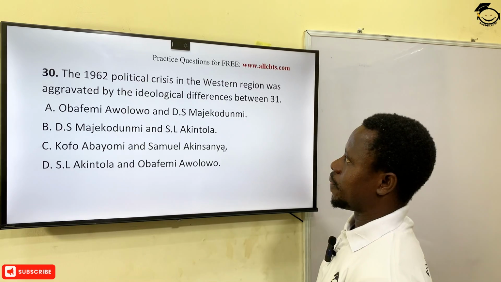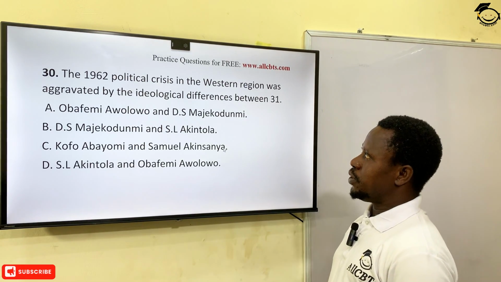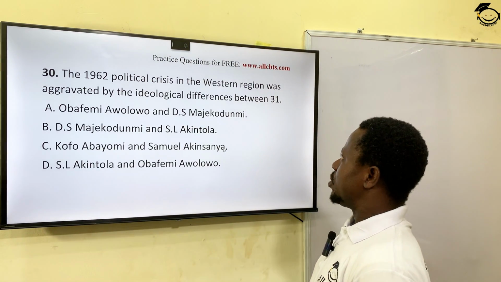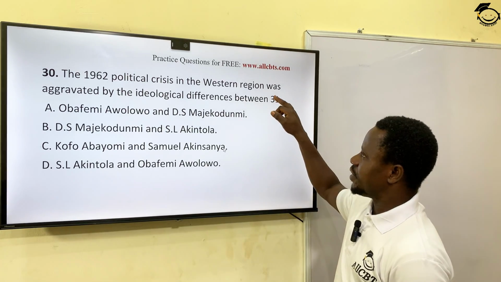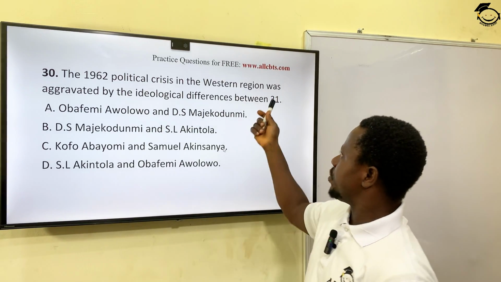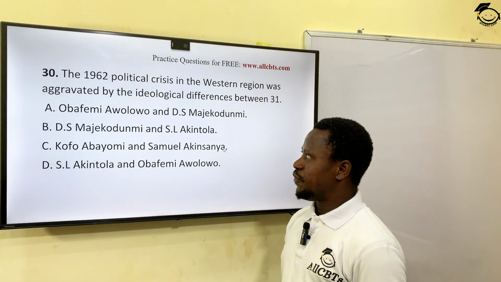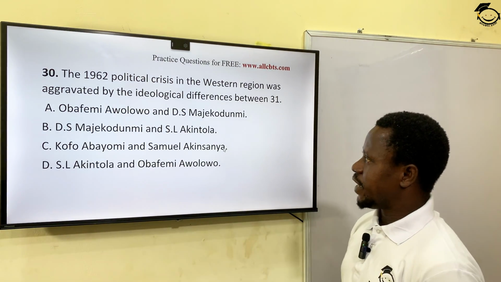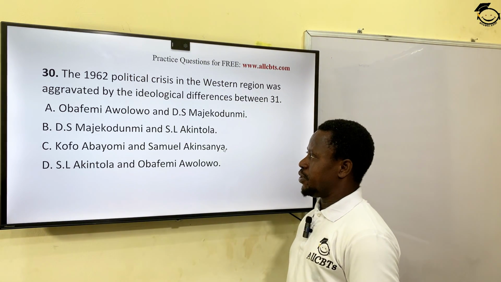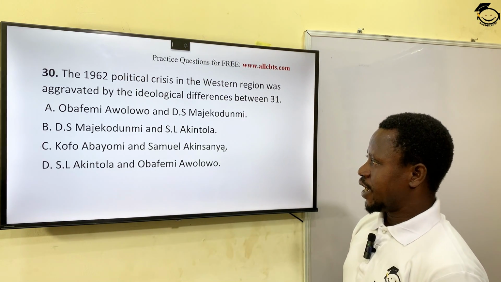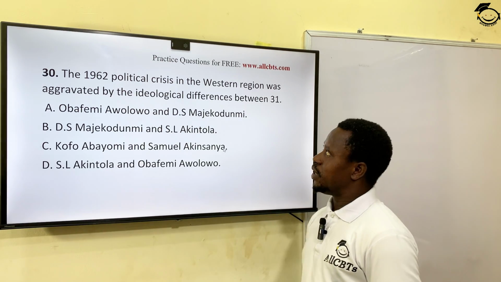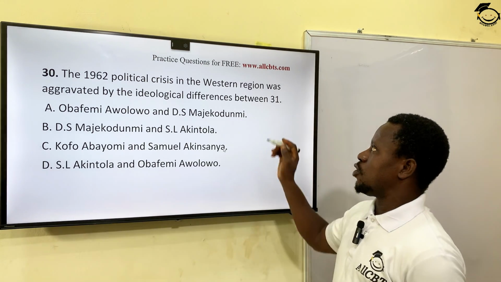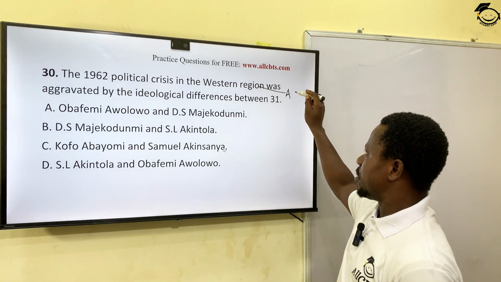Let's see the next question. The 1962 political crisis in the Western region was aggravated by the ideological differences between, I think this 31 is not supposed to be here in the question. That could be just a graphical error. Let's see. Obafemi Awolowo and D.S. Majekodunmi, D.S. Majekodunmi and S.L. Akintola, Kofo Abayomi and Samuel Akesanya, S.L. Akintola, and of course Obafemi Awolowo. If you have a little story about what happened in the Western region, we have a major political party in Western region known as what?